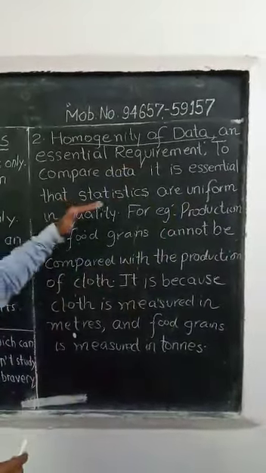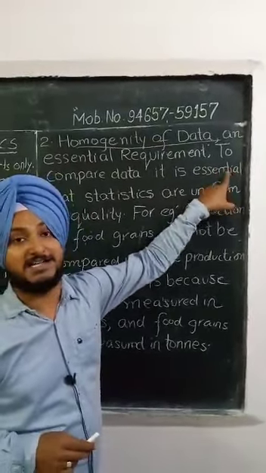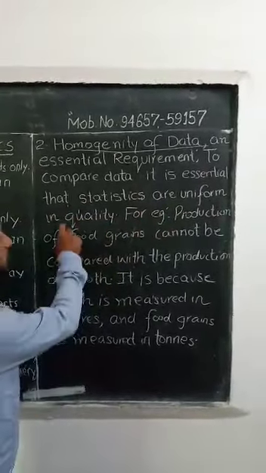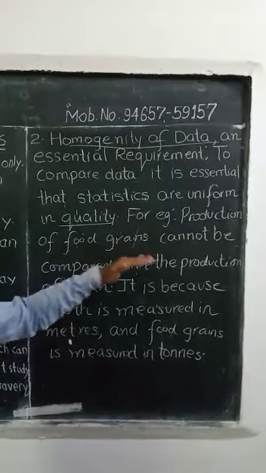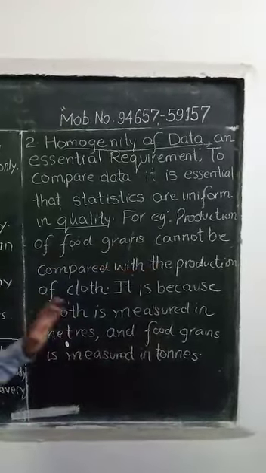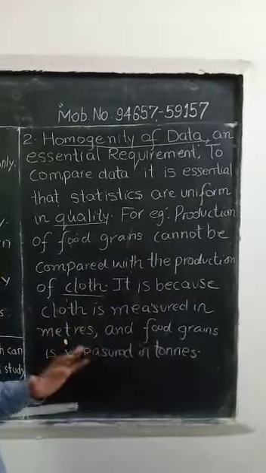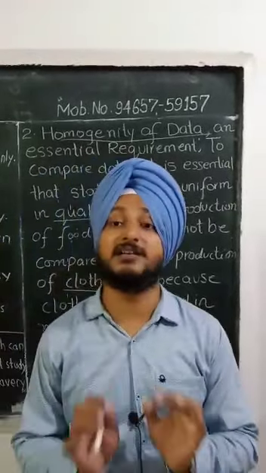To compare data, it is mandatory, it is compulsory that stats are uniform in quality. For example, production of food grains cannot be compared with the production of cloth, because cloth is measured in meters and food grain is measured in tons.